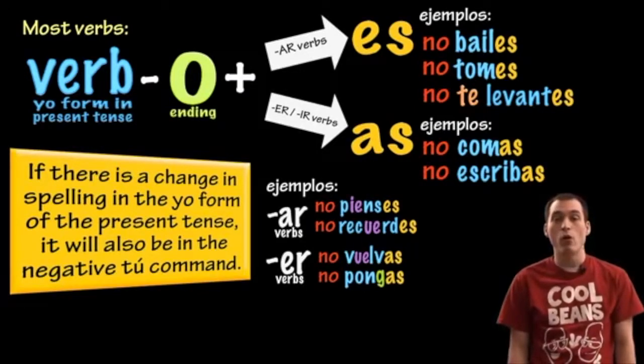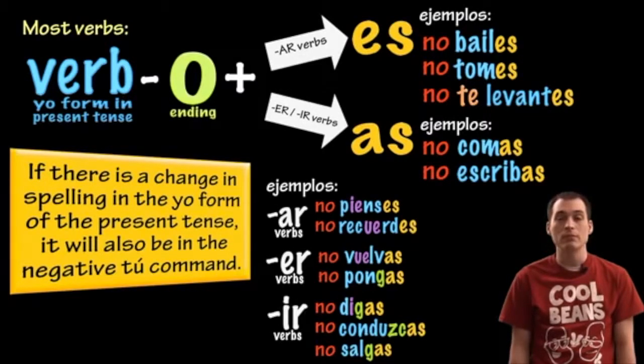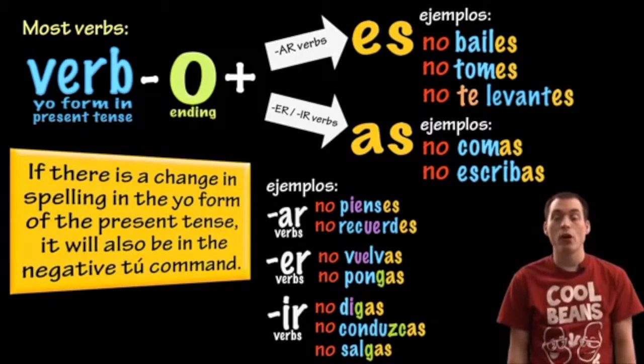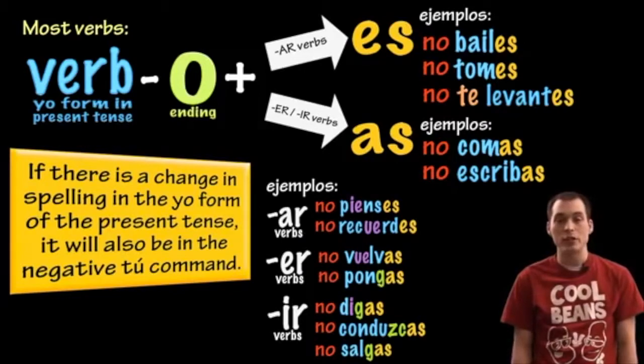So you see that the G in pongo, I put, is going to be there as well in this negative tú command, don't put, no pongas. And some IR verbs, no digas, no conduzcas, no salgas. So all three of those have a spelling change in the yo form, and in this negative tú command, it's going to be the same spelling change with an AS on the end.